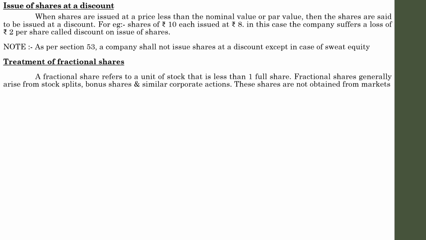Fraction situations occur in specific situations, like issuing of shares as a bonus, or bonus issue, and stock splits. So these are the situations in which fractional shares come. So how is the company going to deal with the fraction of shares?